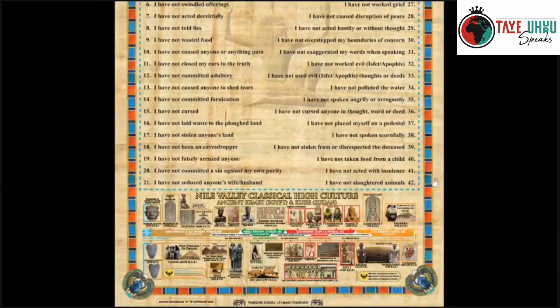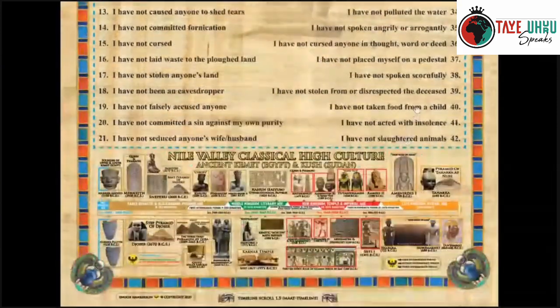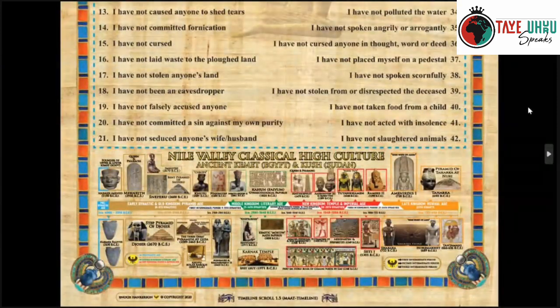The opposite of that is what the people called Isfet, which is just the opposite of true justice, righteousness, reciprocity, balance, and order. You know, wow, that was excellent, King.